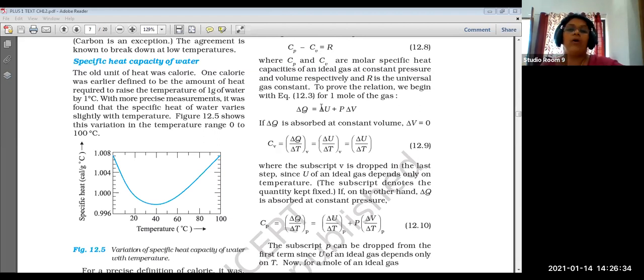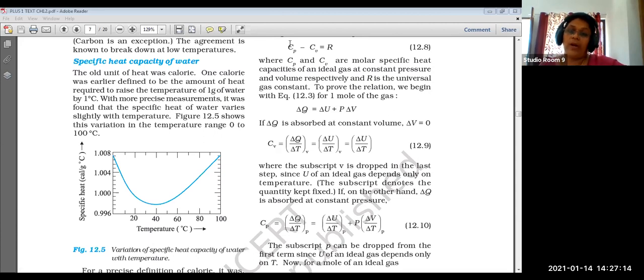Then below that you write, by the first law of thermodynamics, we have: delta Q is equal to delta U plus delta W.